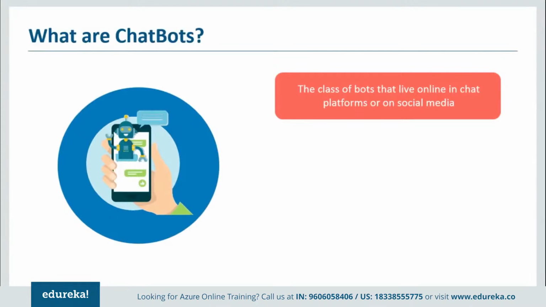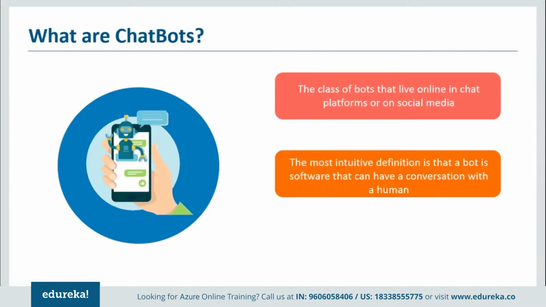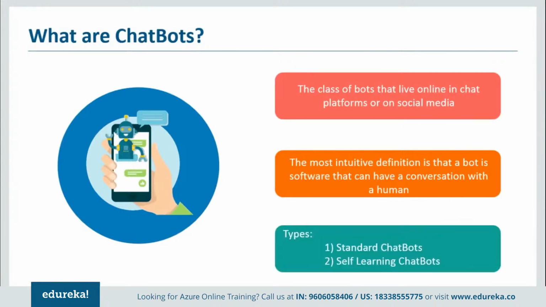If I were to define a chatbot, it is nothing but software that lets me communicate with a human. Suppose I am an individual and I have certain requirements. Suppose I visit a website. What happens there? A pop-up comes in, right? Saying, how can we help you? What is the possibility that it is not a bot? In 90% of the cases, it is. So that is what a chatbot is. In more formal terms, it is a bot or software that can have a conversation with a human being. Now, there are types of chatbots.